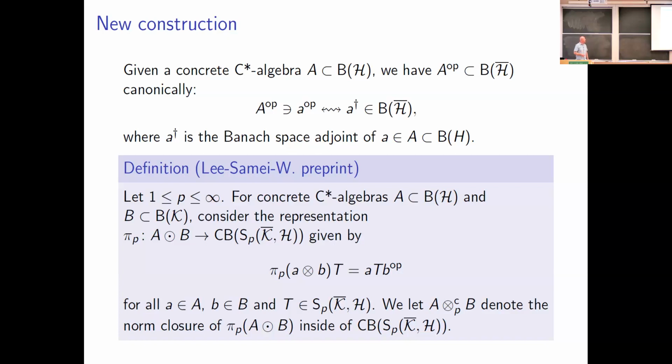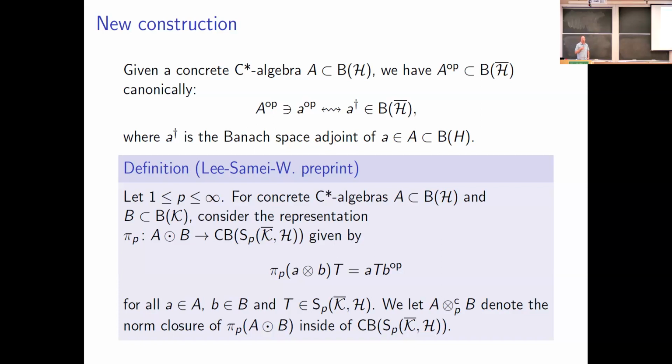Okay, so let's suppose that A and B are concrete C-star algebras, A represented on a Hilbert space H, B represented on a Hilbert space K. And we're going to take p a value between 1 and infinity.